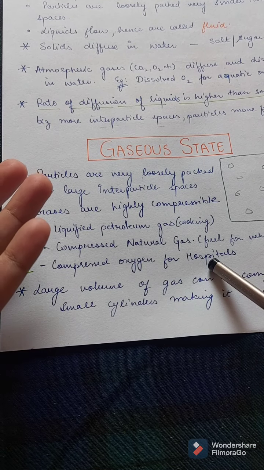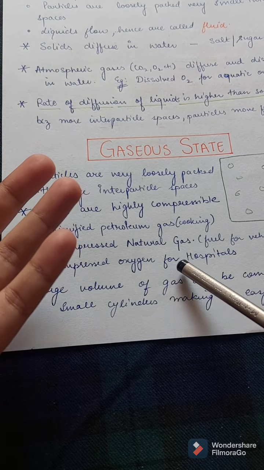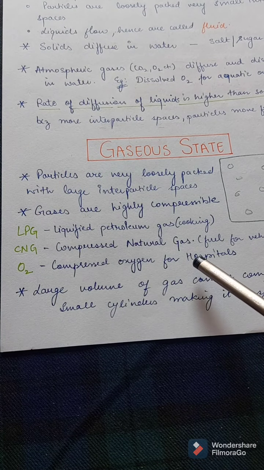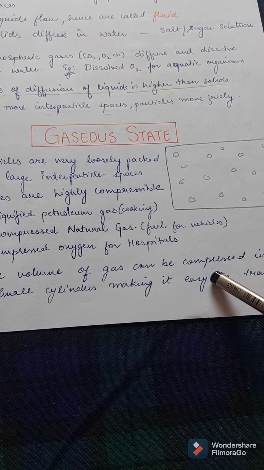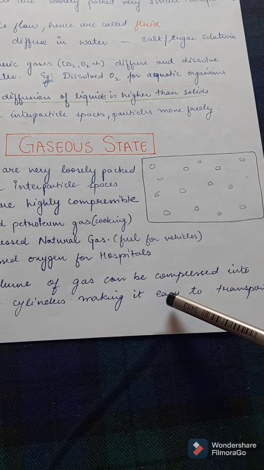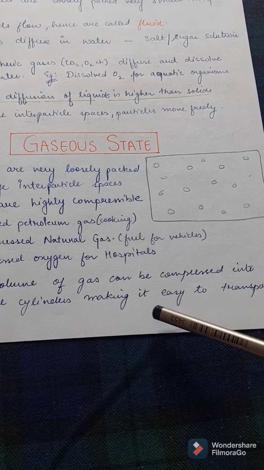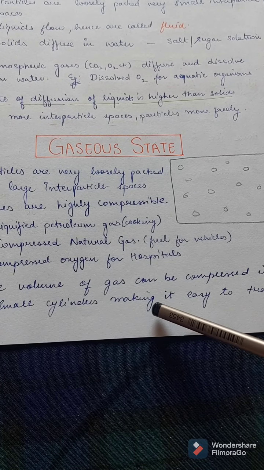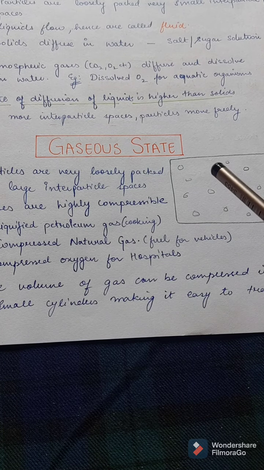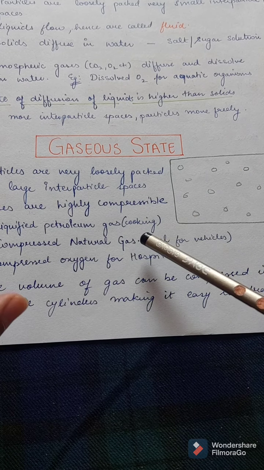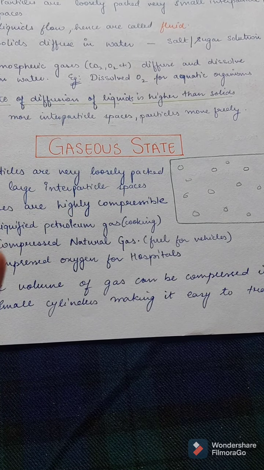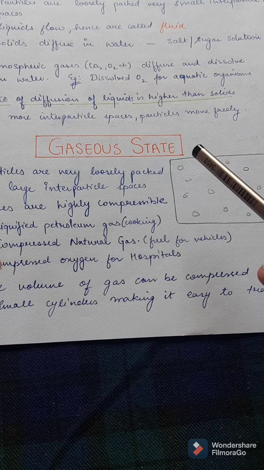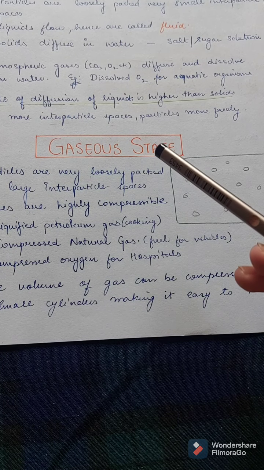Now we all know that liquefied oxygen is used for medical purposes. Large volumes of gas can be compressed in cylinders, making it easy to transport. So this is the application or advantage of the liquefaction or compressibility of gases: large volumes of gases can be compressed and put in a cylinder, and then they are very easy to transport.